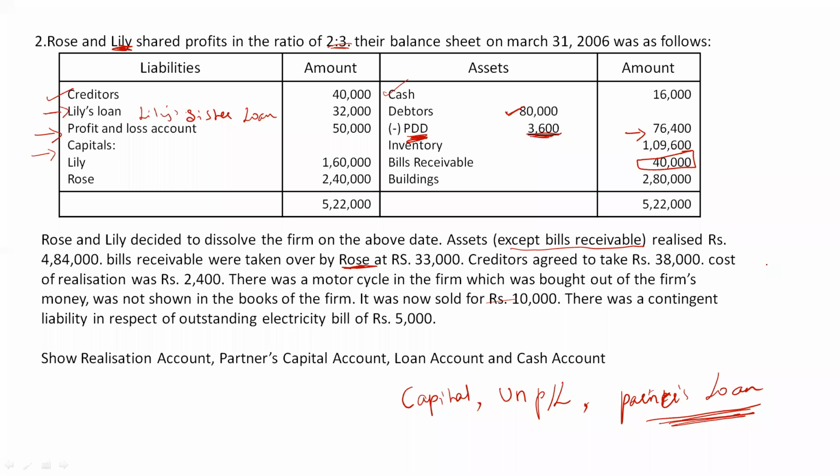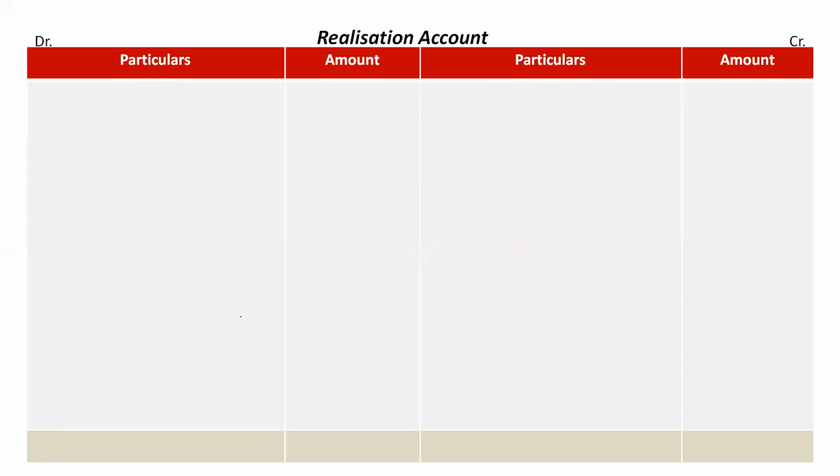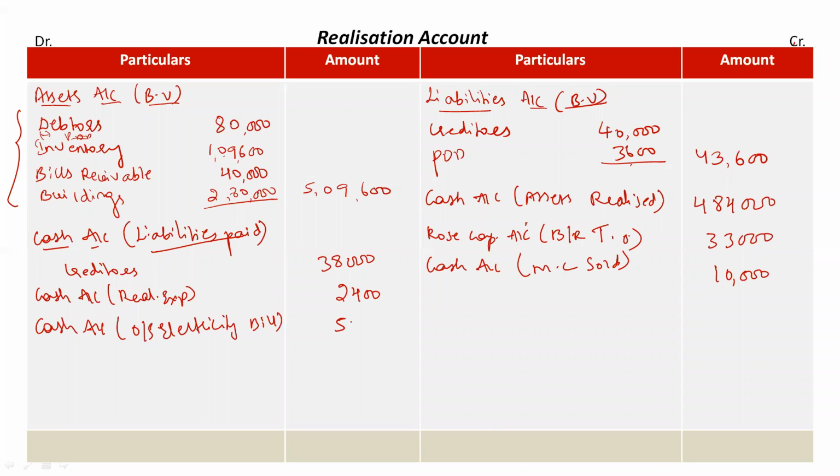Okay, then back to question. There was a contingent liability in respect of outstanding electricity bill of rupees 5,000. Again there is an unrecorded liability here which is outstanding electricity bill. So we will take it on the debit side, right? So I'll take it as cash account, outstanding electricity bill. What is the amount given in the question? Rupees 5,000.